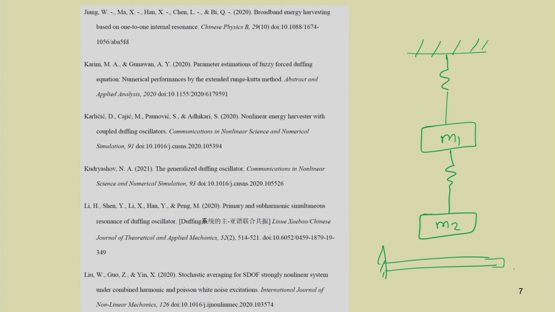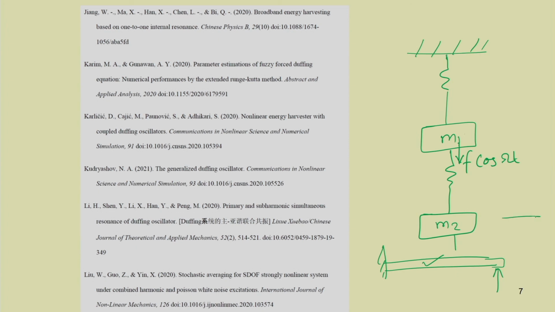Let this be the forcing applied here, and let this force equal F cos omega t. As this is a 2 degrees of freedom system, it has two natural frequencies. Similarly, continuous systems have an infinite number of natural frequencies.